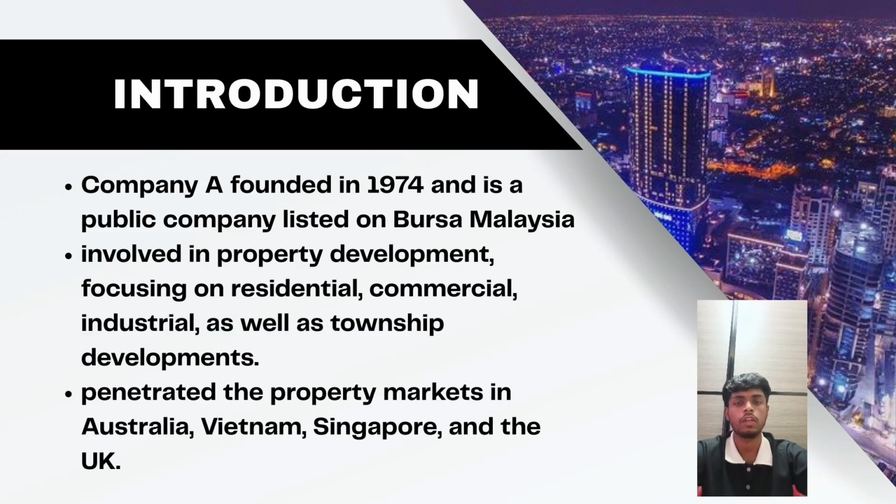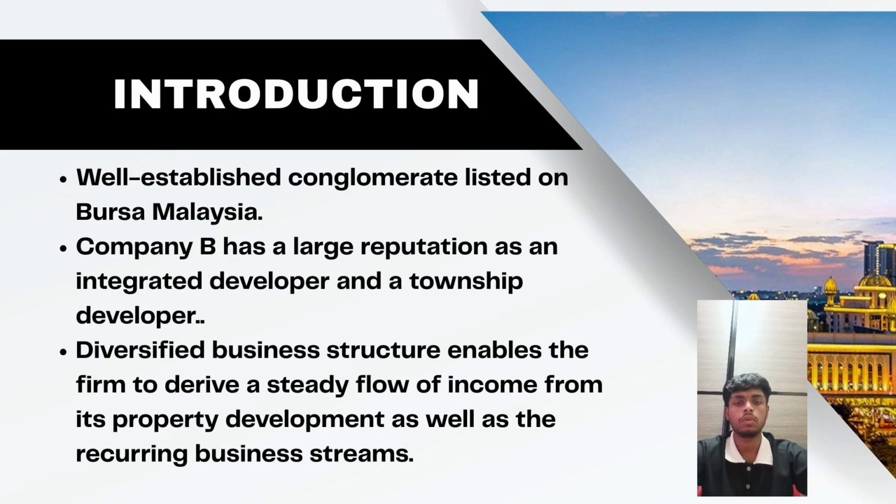The company also operates in Australia, Vietnam, Singapore and UK. Company B is a well-known integrated developer with a diversified business. Because of this, Company B has more stable income compared to Company A. This study looks at Company A's financial performance from 2020 to 2024 and compares it with Company B from 2023 and 2024 to understand Company A's strengths and weaknesses.